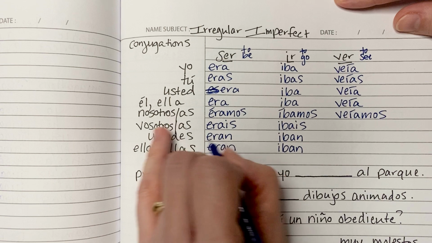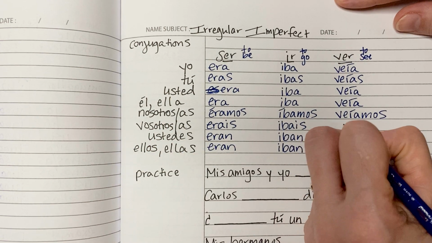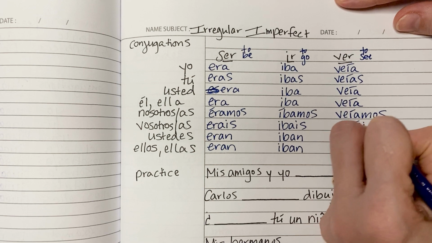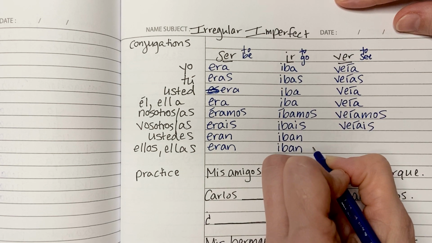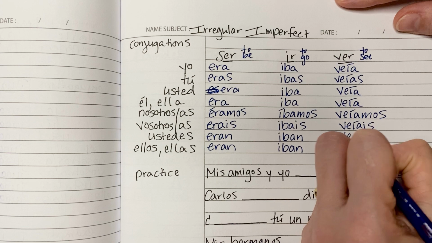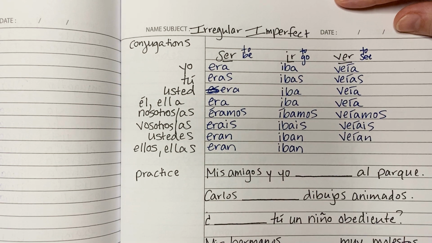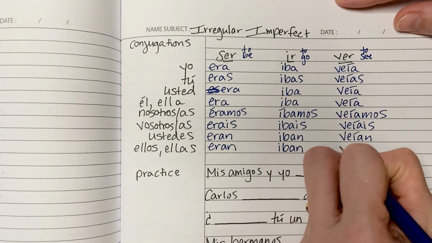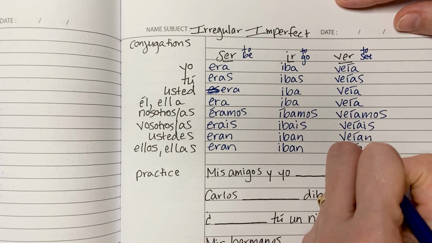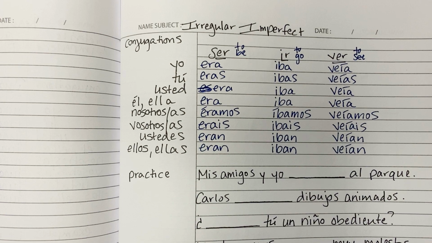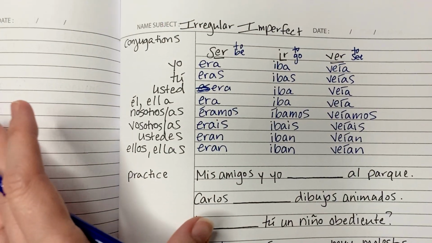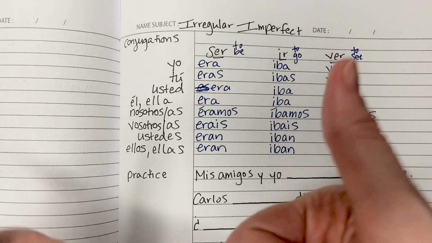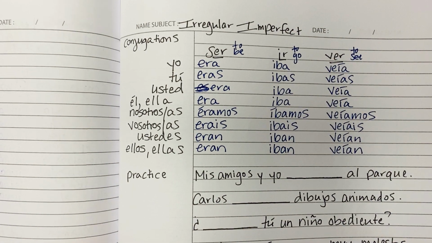You guys, if I'm using the vosotros form, veíais. Or if I was using the ustedes form, veían. And then they used to see or watch, ellos o ellas, veían. And that's it. You now know all of the conjugations of every single irregular verb in the imperfect tense.